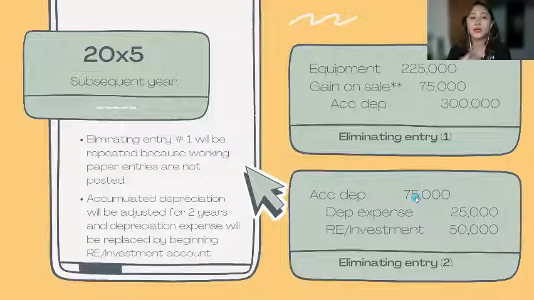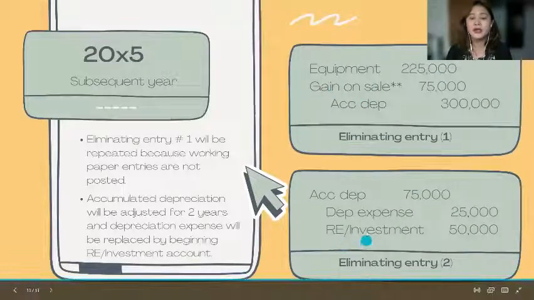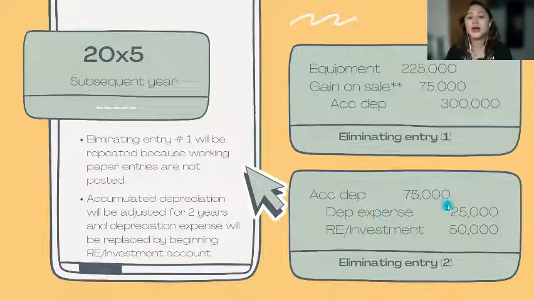So, reminder, ang gagawin mo, first, eliminate the original transaction. Second, compute for the depreciation adjustment. Then on the next year, we need to retain or ulitin yung entry number 1 with the change lang dito sa ating gain on sale of either RE or investment. The next is i-entry ulit yung ating depreciation expense. Ang ating IS is the current depreciation expense. Pero sa ating previous na depreciation will be posted sa RE or investment depending on the method used, and debit to ACDEP.